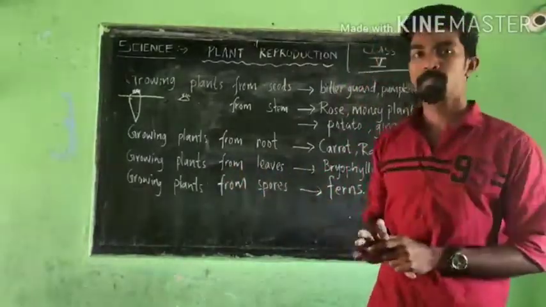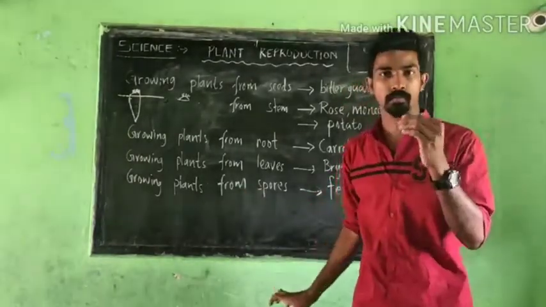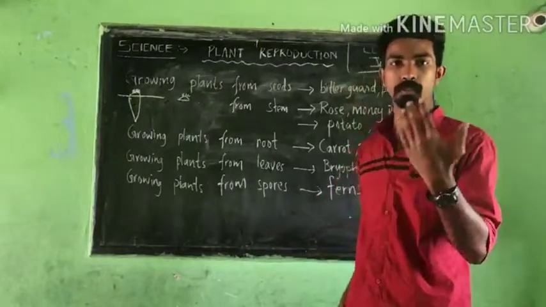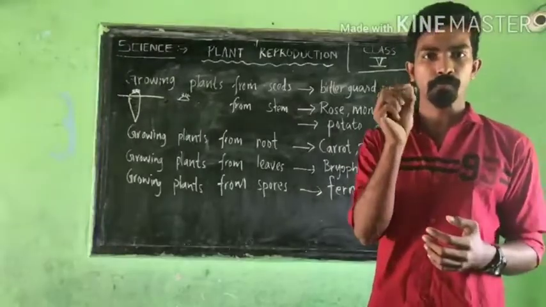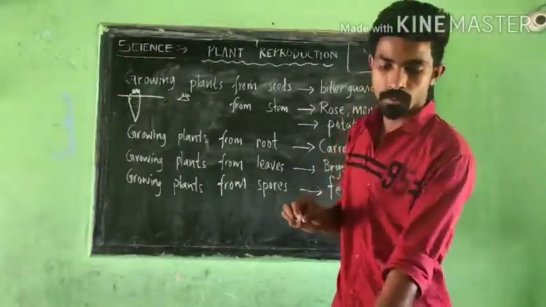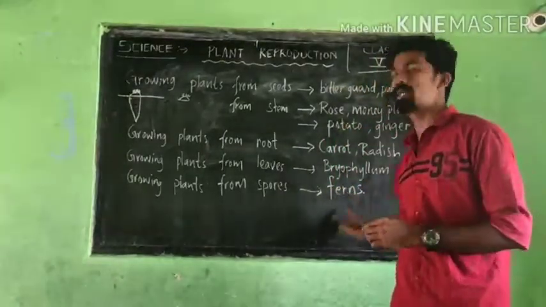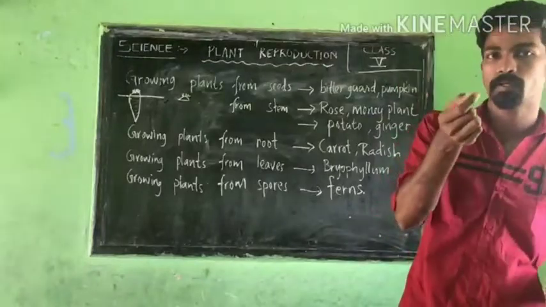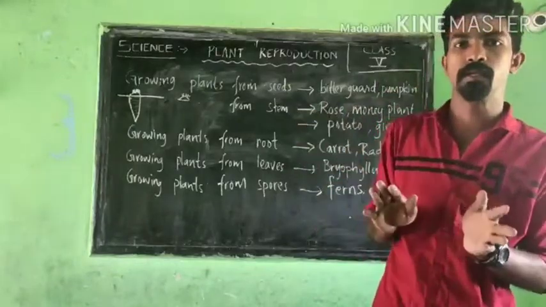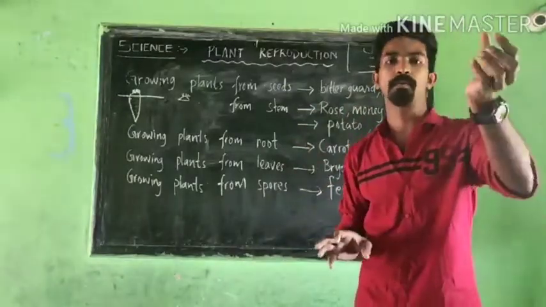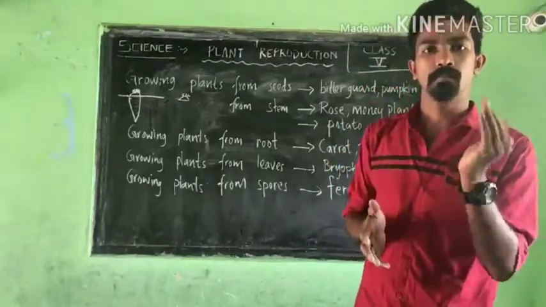Okay, the next one, the last one, growing plants from spores. How does a plant reproduce with the help of spores? In the textbook, ferns are given as an example. A spore is a small single-celled reproductive body, available on the underside of the leaf of these types of plants. When it matures, it will be taken away by the wind, or it will fall down in the soil. Then, if it gets enough air, water and warmth, it will become a baby plant.